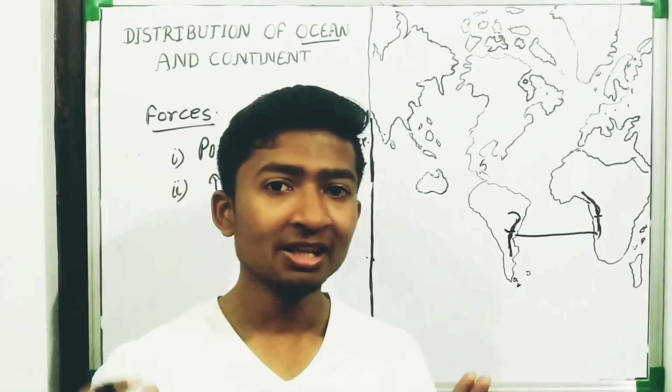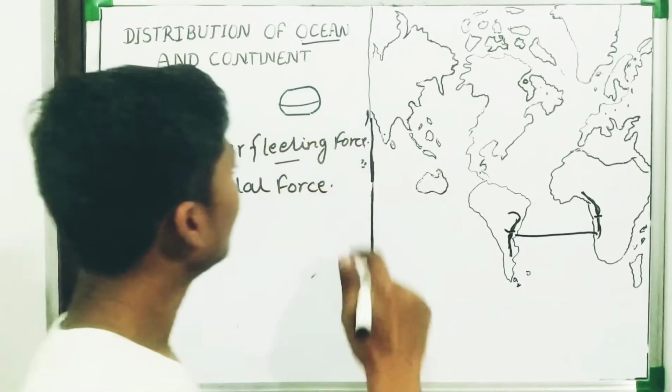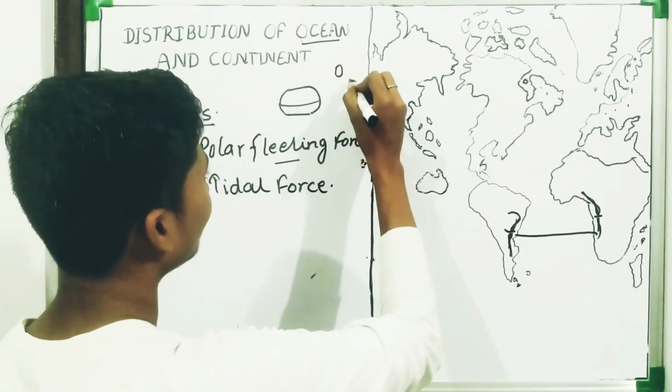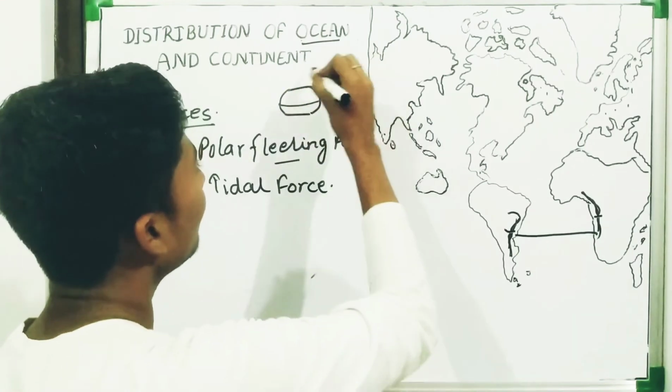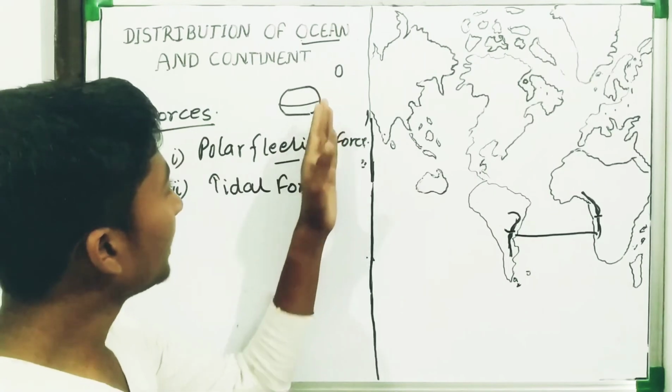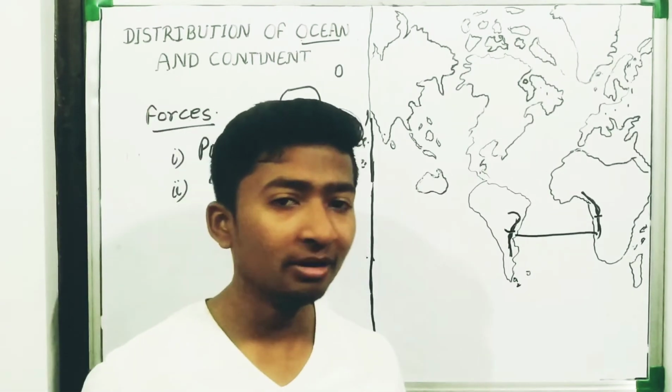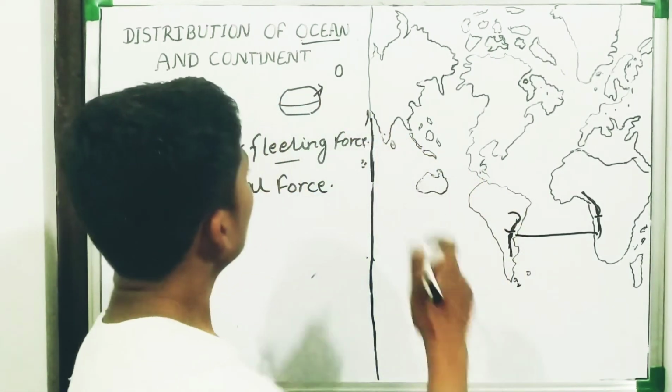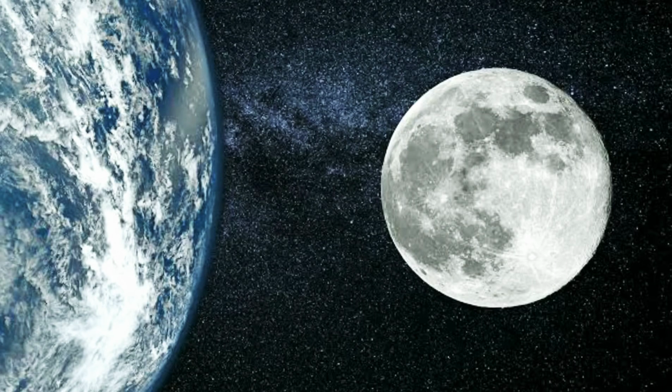And the second one is tidal force. Tidal force means the force of the moon. The moon is causing a force over Earth. The moon has been attracting the Earth for millions of years. Then what happened?